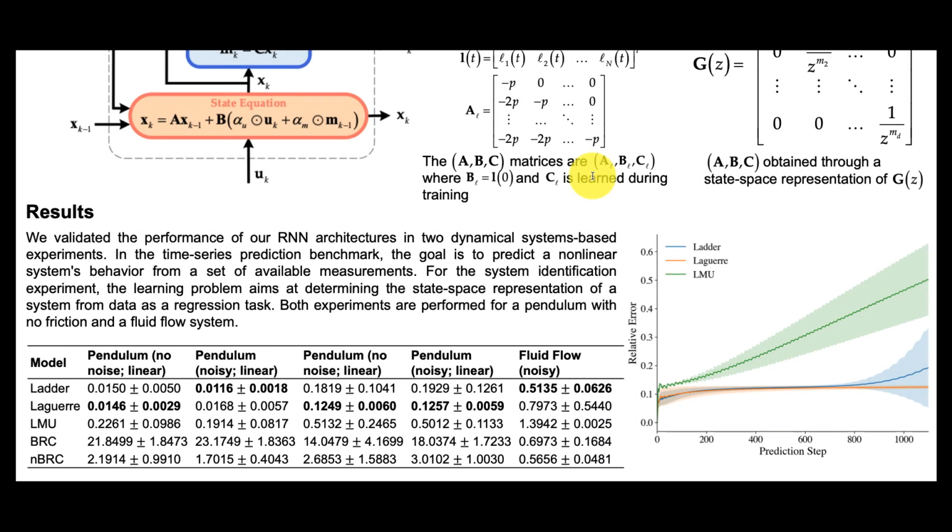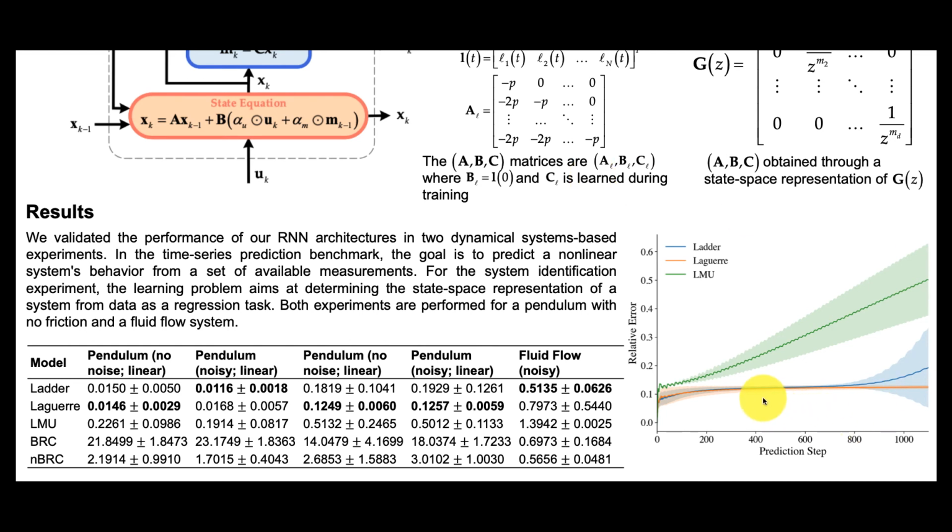We validated the performance of the proposed RNNs on two benchmarks with dynamical system-related tasks: a nonlinear pendulum and a fluid flow system. For the time series prediction experiments, the goal was to predict the future behavior of the system from a set of available measurements.